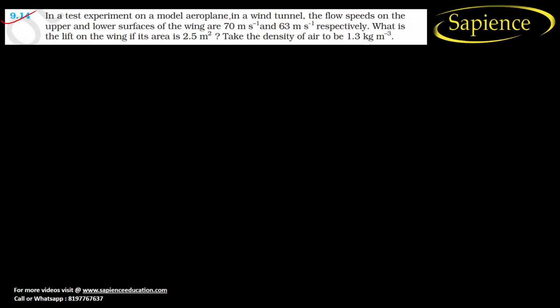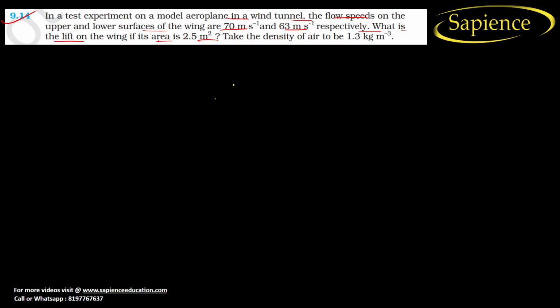Experimental model aeroplane in a wind tunnel. The flow speeds on the upper and lower surfaces of the wings are 70 and 63 meter per second respectively. What is the lift on the wing if the area is 2.5 meter squared? Take the density of the air to be 1.3 kg per meter cubed. So let us make an aeroplane wing.